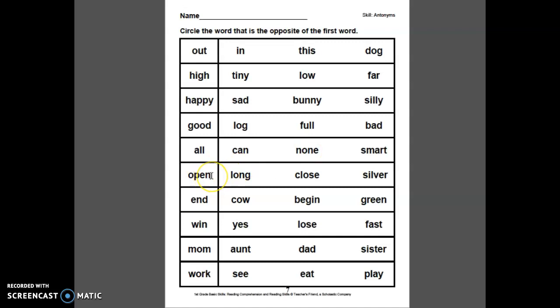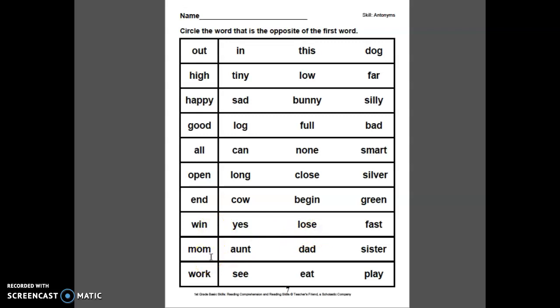Okay, open your eyes or close your eyes. The story ends well, or the story begins well. I win the game. You lose.